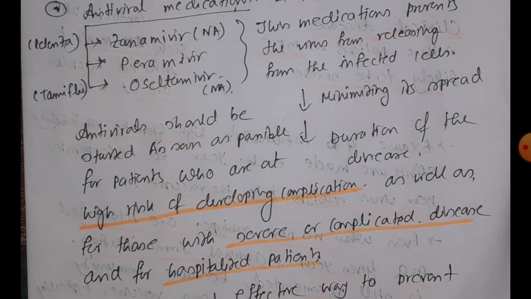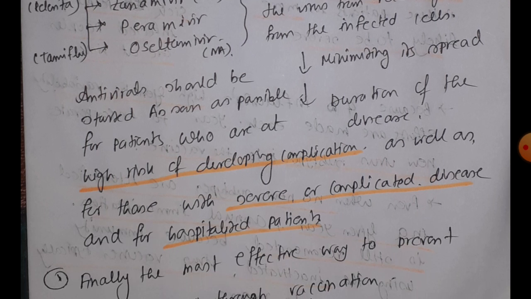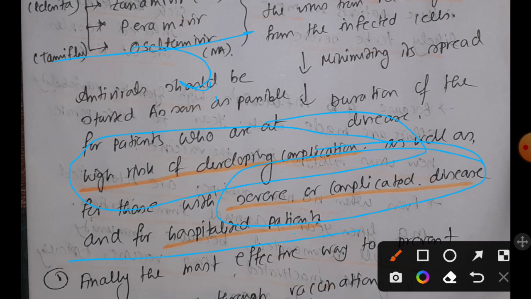So remember, amantadine and rimantadine do not allow the virus to infect the cell, and zanamivir and oseltamivir prevent further spreading of the virus and also reduce the duration of the disease. Now those antiviral drugs should be prescribed for persons at high risk of developing complications, or those who have already developed severe or complicated disease, and for hospitalized patients as soon as possible.